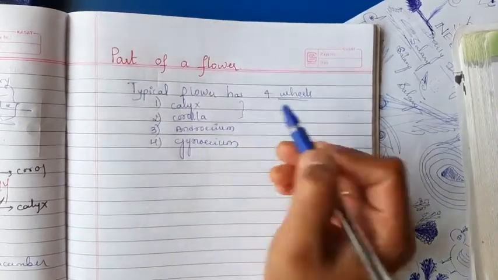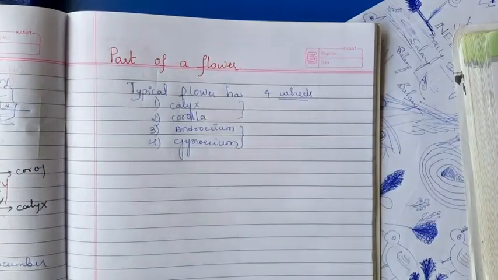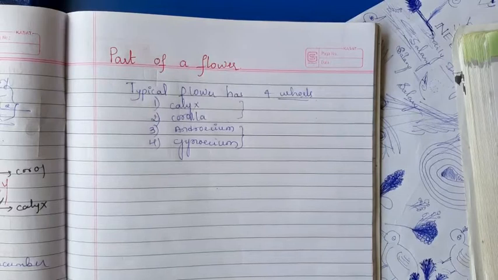These are the accessory organs, and these are the male sexual organs. Now I am going to draw the typical flower diagram. Typical in the sense that it must consist of all the four whorls. A typical flower has the compulsory four whorls.